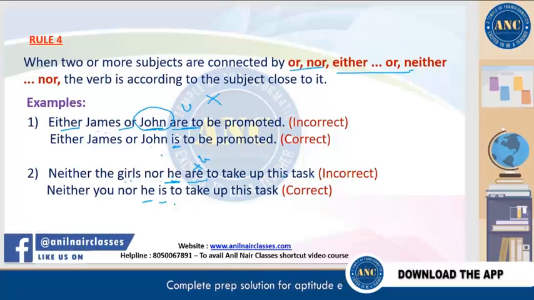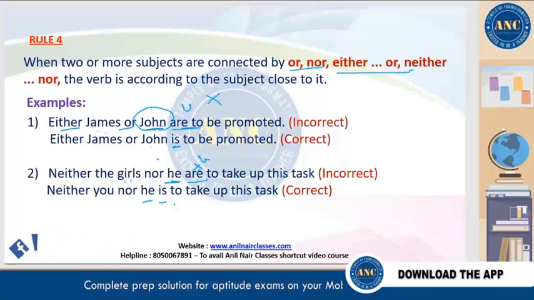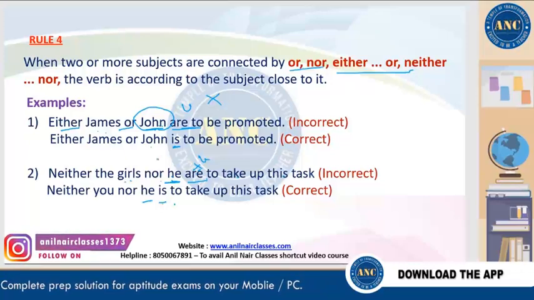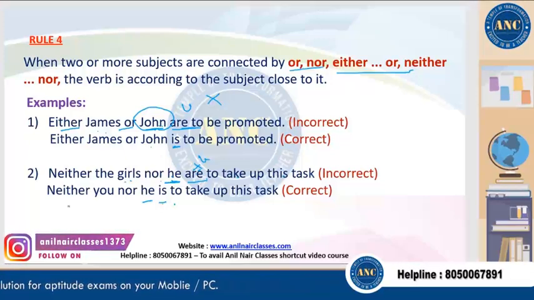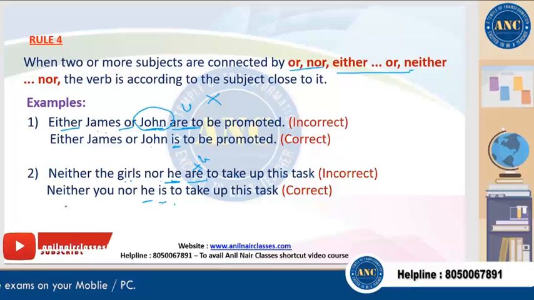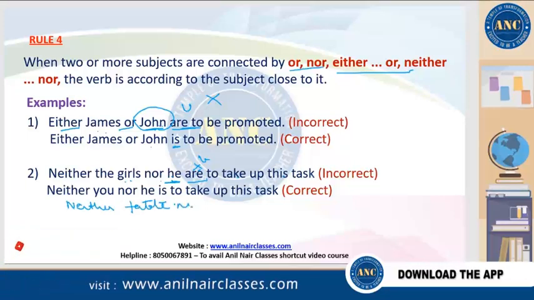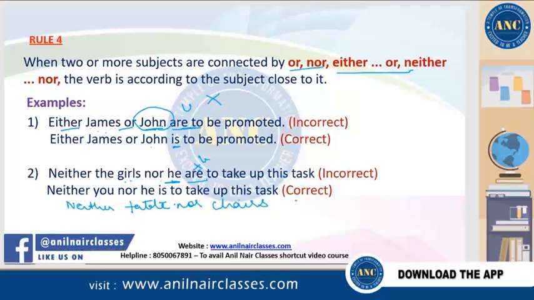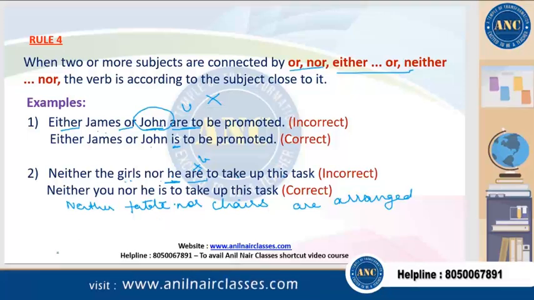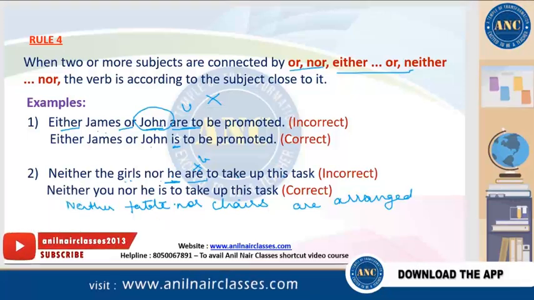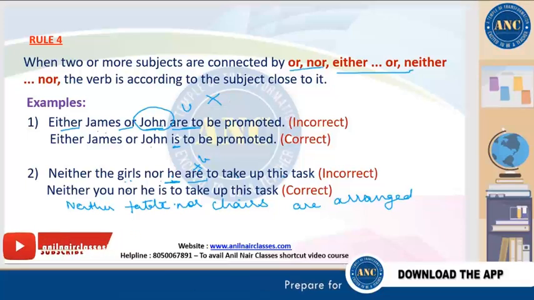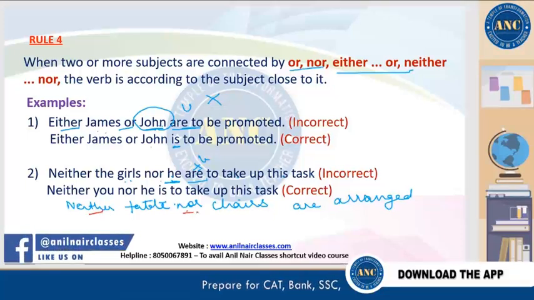If the nearest subject is singular, we'll put the singular form of the verb. If the nearest subject is plural, we'll put the plural form of the verb. See, one more very good example I'll say. Neither table nor chairs are arranged. Now why have we put "neither table nor chairs are arranged"? Because you see they are joined with neither and nor.